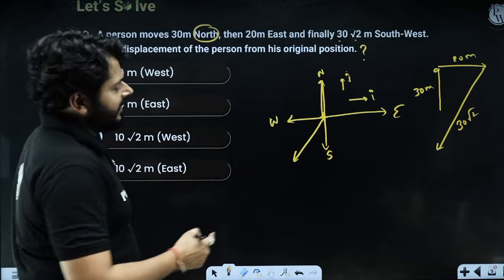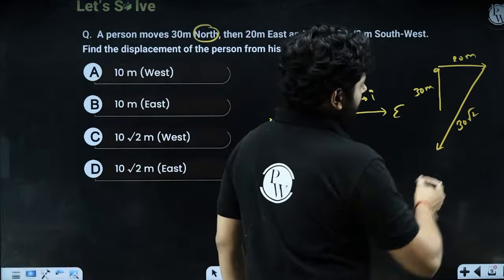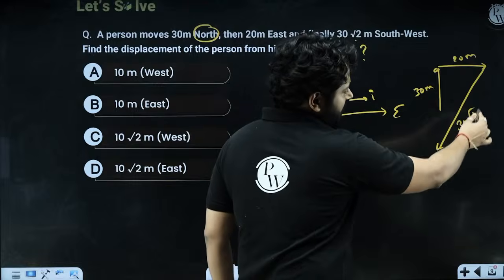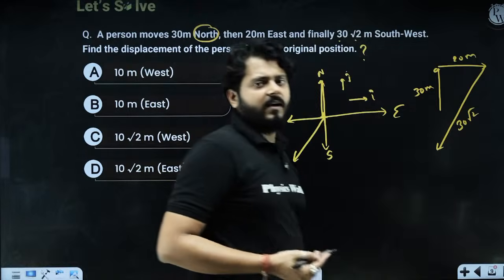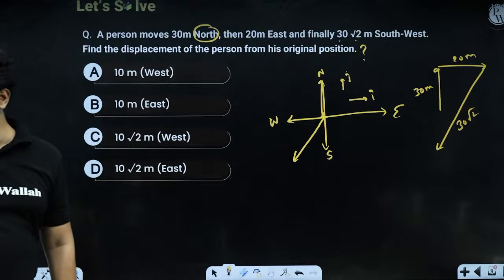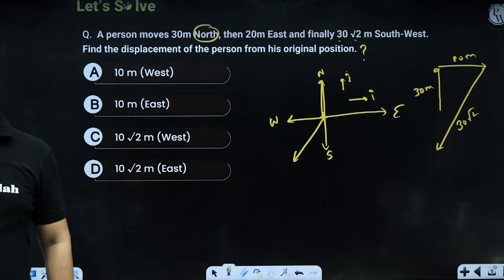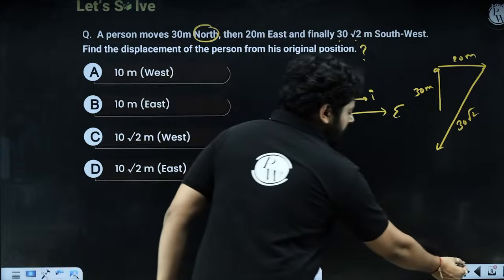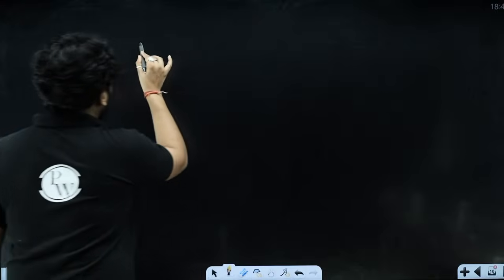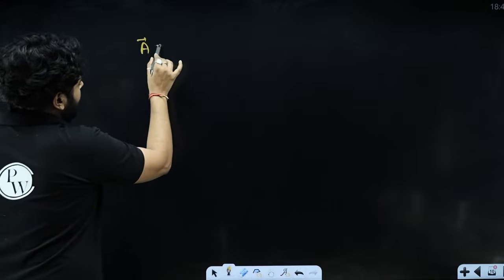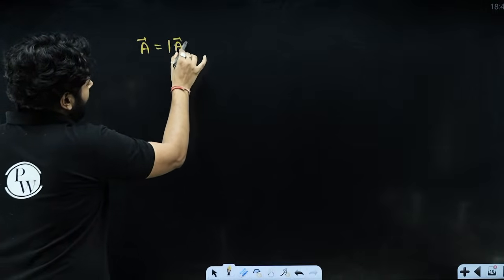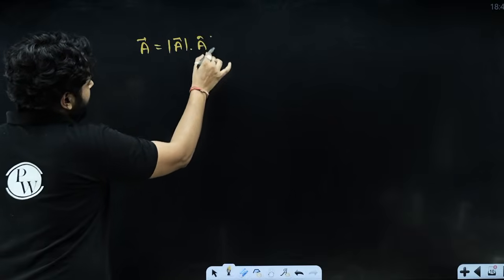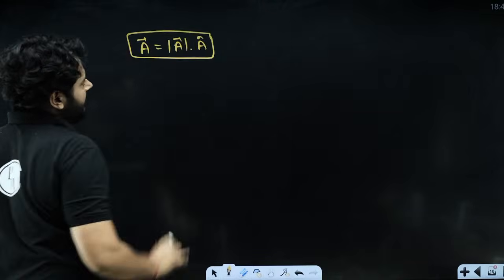So what is the unit vector in the southwest direction, by the way, right? Let's say the displacement is 30 root 2. So what will be the unit vector in the southwest direction? First of all, you need to know the unit vector in the southwest direction, right? Because you know that, in the vector class you have already understood that if a vector A needs to be written, then the magnitude of vector A, if it is multiplied by the unit vector in the same direction, you can complete that vector, right?